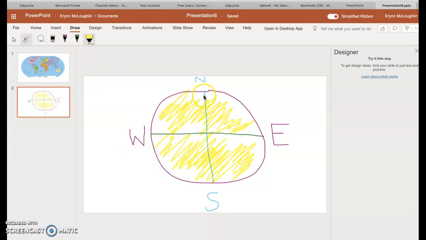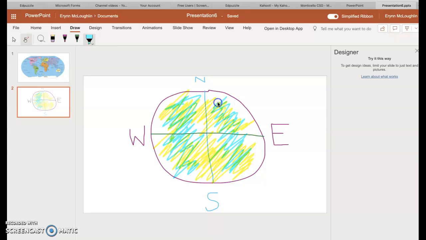But this blue line, the prime meridian, breaks the globe, the world, into the western and the eastern hemispheres. This is the western hemisphere on the left side of the blue line, and this is the eastern hemisphere. Okay, so those are our four hemispheres.